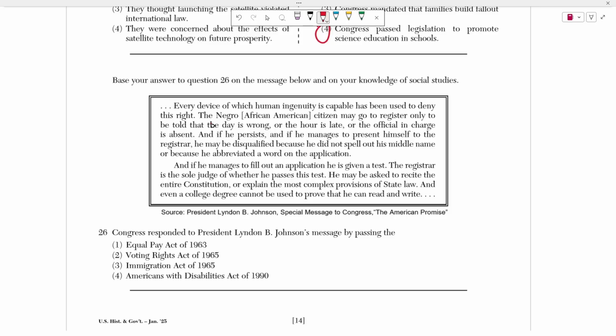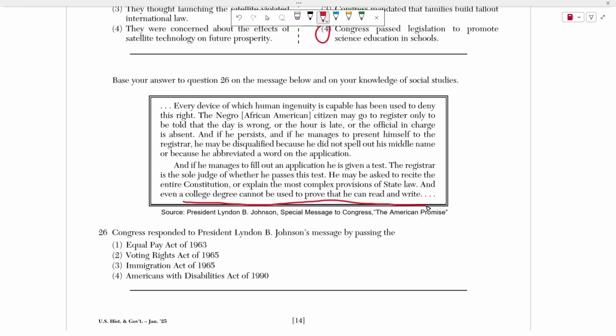So what this is talking about is the number of loopholes or hurdles that African Americans had to jump over just to get the right to vote. Right, they'd either have to pay a large sum of fees, or their access to the polling sites would be limited by closing them early, or they would have to take literacy tests, which were impossible. Literally, a college degree cannot be used to prove that an African American can read or write. Are you kidding me? You went through 4 years of college, and that's not good proof that you can read or write? So again, Lyndon B. Johnson is expressing his outrage at this, okay?